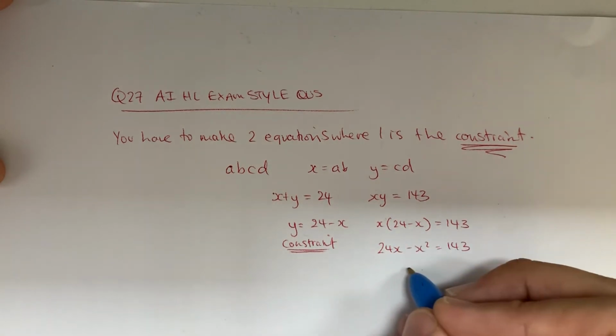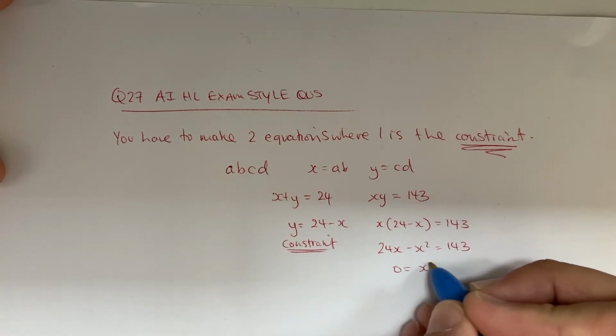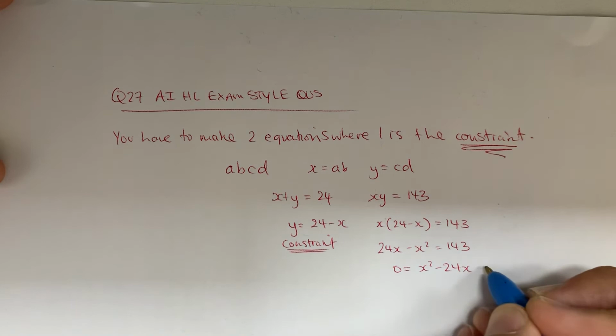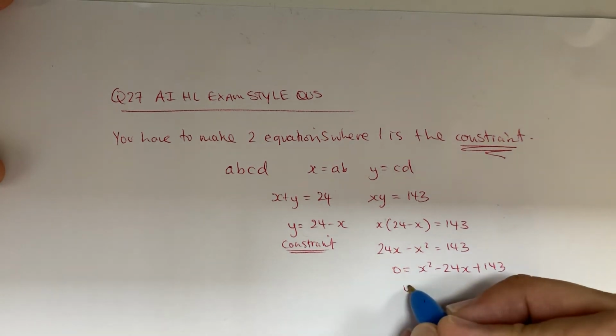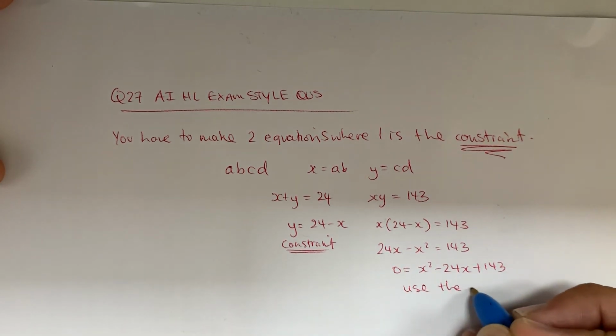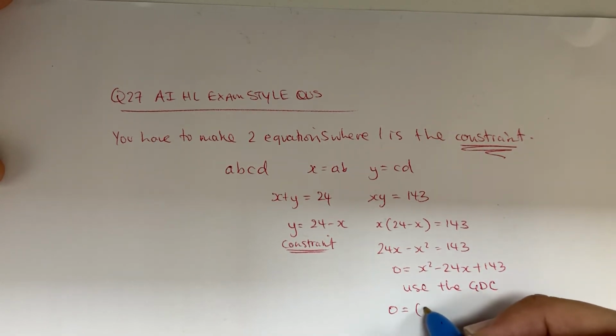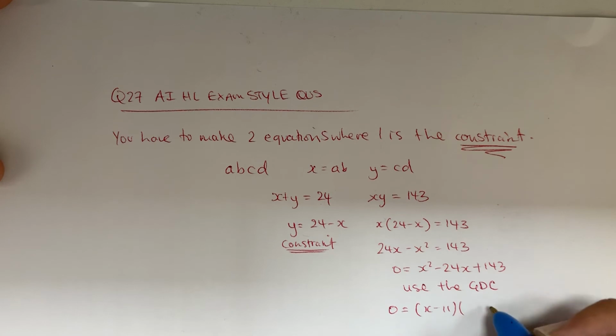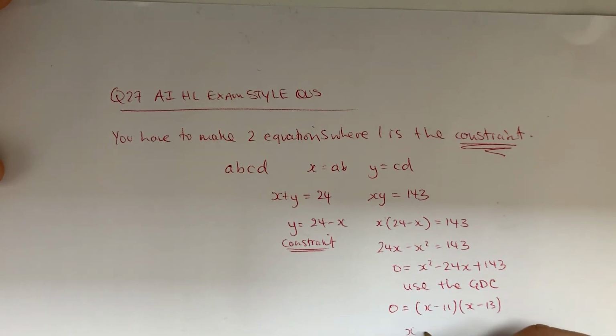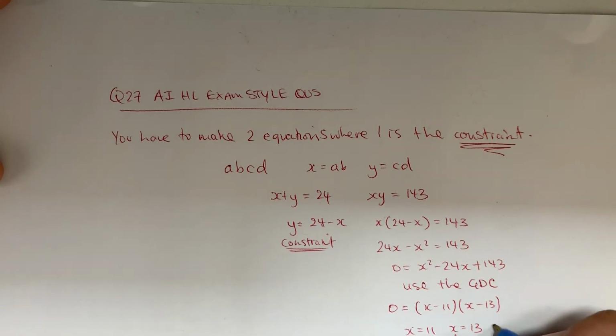I'm going to rearrange it so there's 0 here, x squared here, minus 24x plus 143. Now you just use the GDC or factorize. If you factorize it, you should get (x minus 11)(x minus 13). So therefore x equals 11 and x equals 13. Then if I substitute these back in here, y has to be 13 and y has to be 11. Job done.